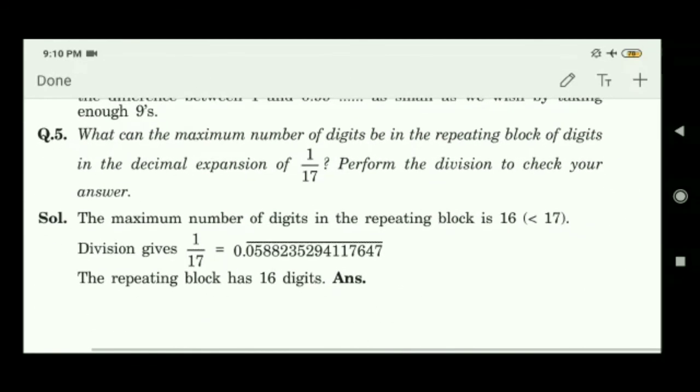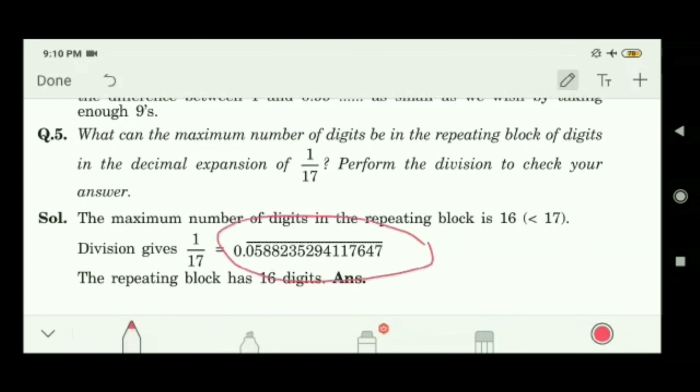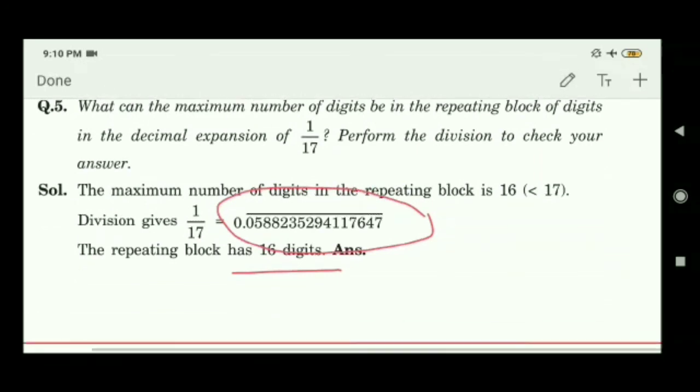Next, what can be the maximum number of digits in the repeating block of the decimal of 1/7? So this is the answer. By dividing, this total block of digits will repeat. Repeating a block of 6 digits, if you divide properly.